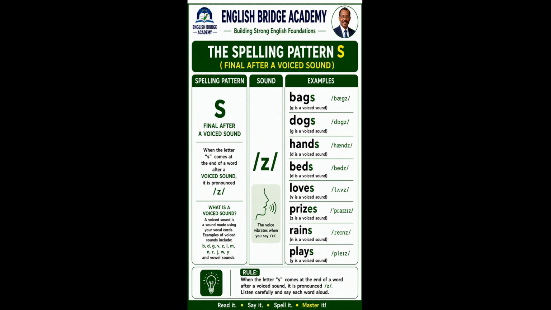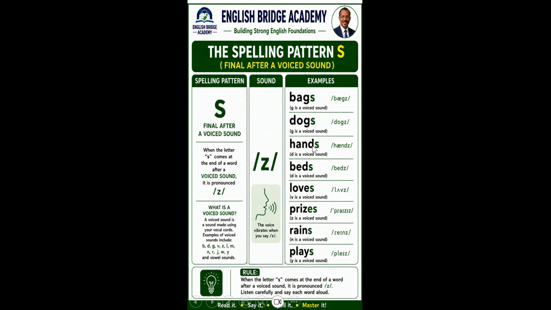The Z sound can be written as S. But before we read the words, I would like to show you when we read the S as the Z sound. Okay, if the S is final after a voiced sound, so the G in bag is a voiced sound.